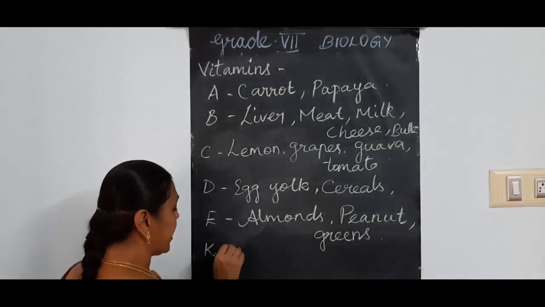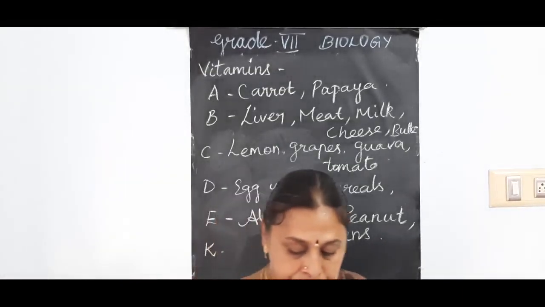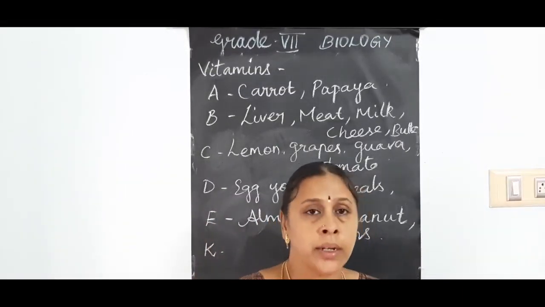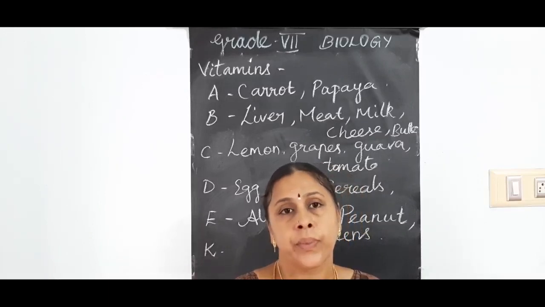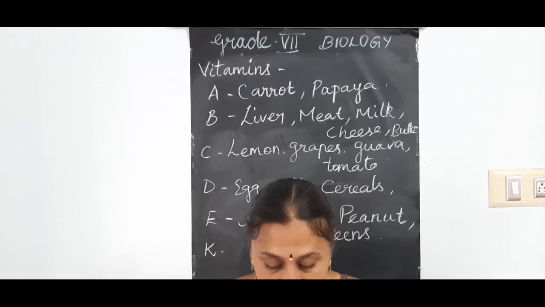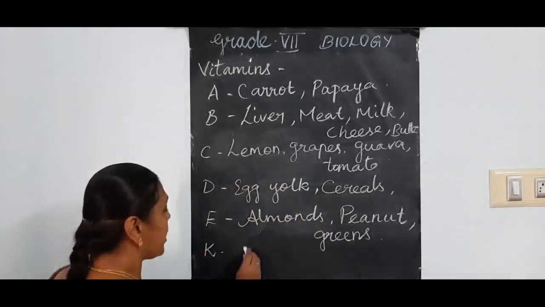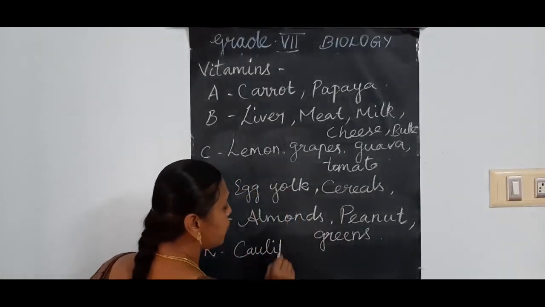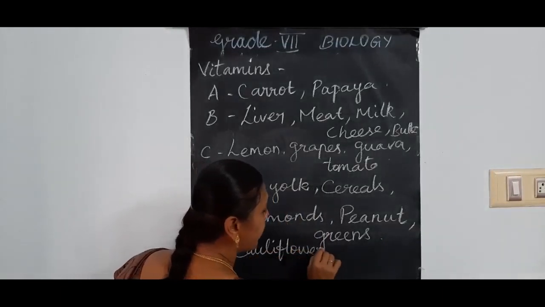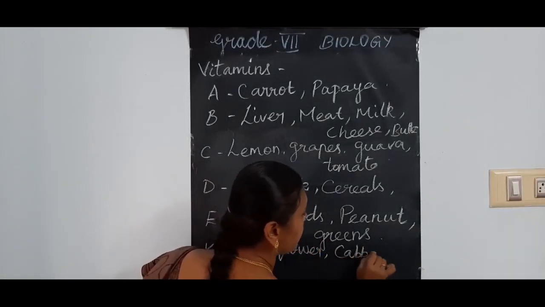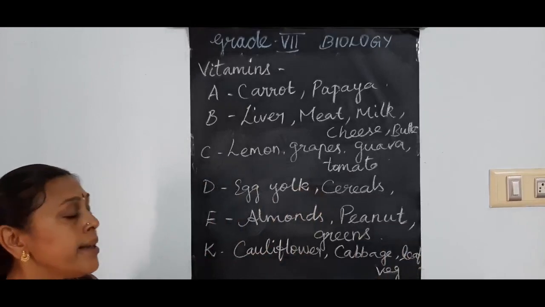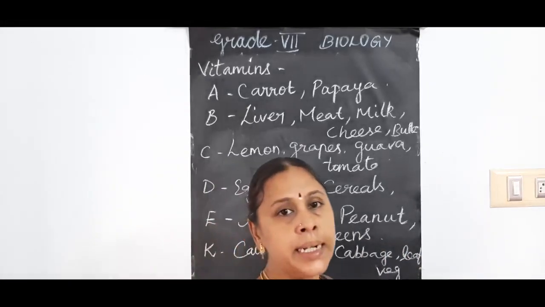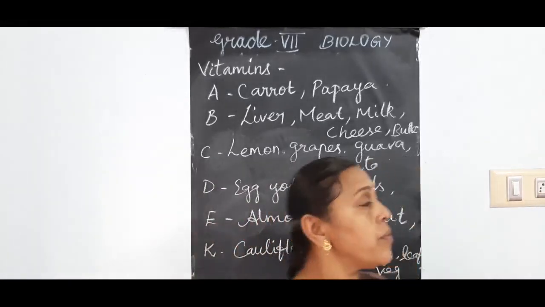Next vitamin is vitamin K. Like vitamin E, it is in leafy vegetables. More leafy vegetables, greens, cauliflower and cabbage. These food items have more vitamin K. Cabbage and leafy vegetables. So, different nutrients are present in different food items.